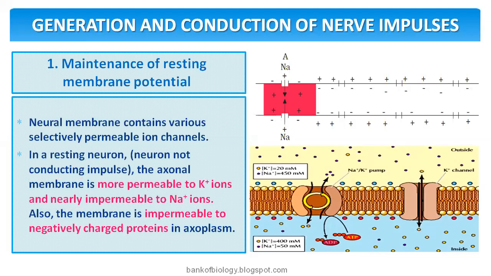With that, we cannot understand everything. Also the membrane is permeable to negatively charged proteins in the axoplasm. That means in the axoplasm, potassium ions are 30 times greater compared with the ECF. This is ECF, and sodium ions are 10 times greater here. And there is no relation with positivity. The positivity outside is because of various other issues, and the negativity inside is not because of potassium.